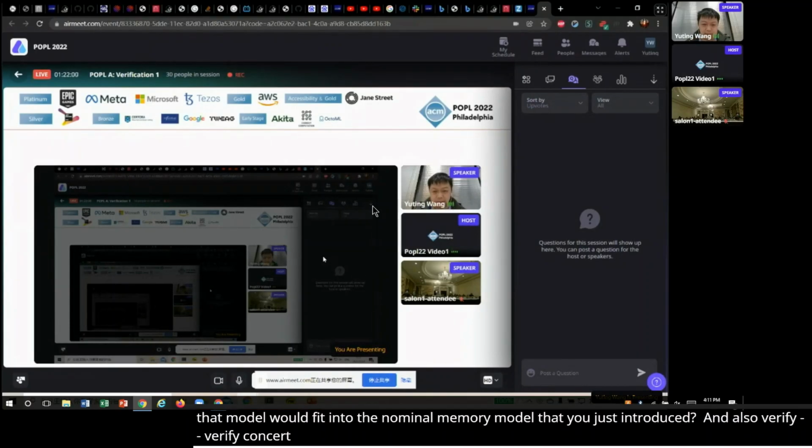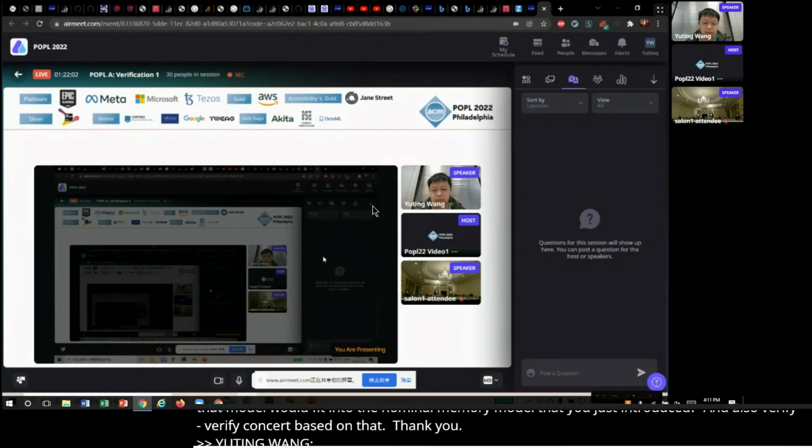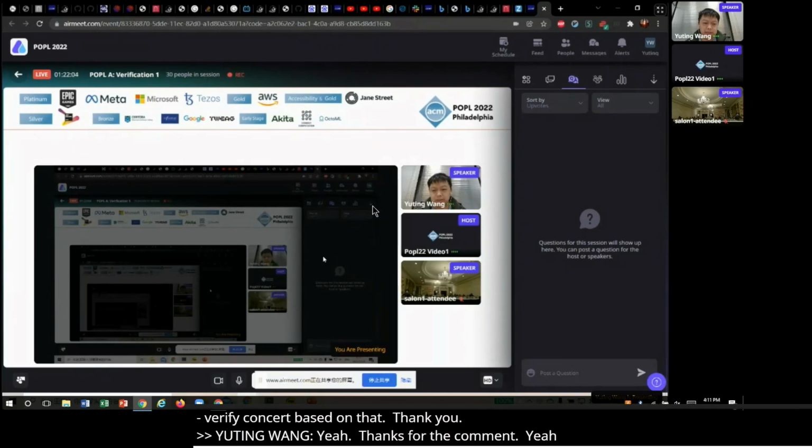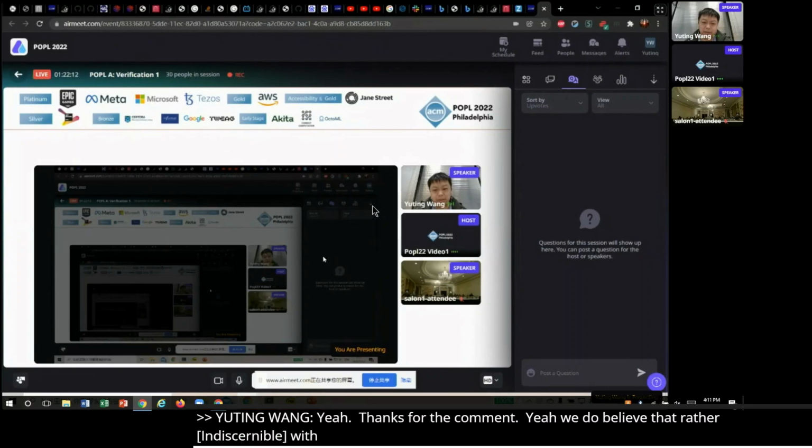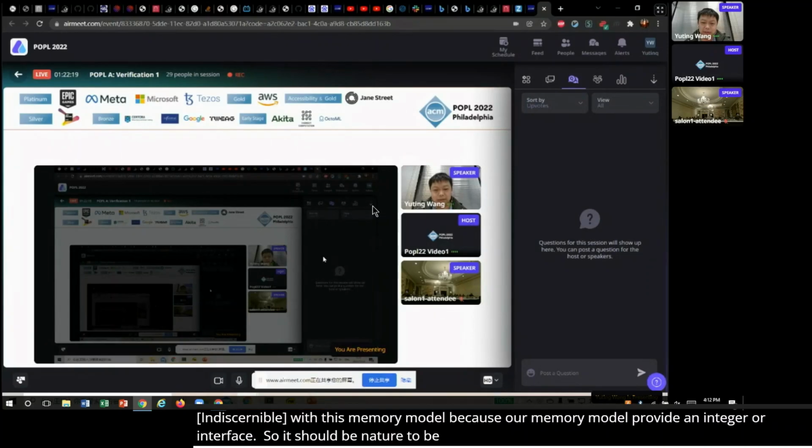Yes, thanks for the comments. Yeah, we do believe that there are a lot of compatibilities between different verification techniques with this memory model, because our memory model provides a very general interface. So it should be natural to be able to be integrated with other verification techniques.